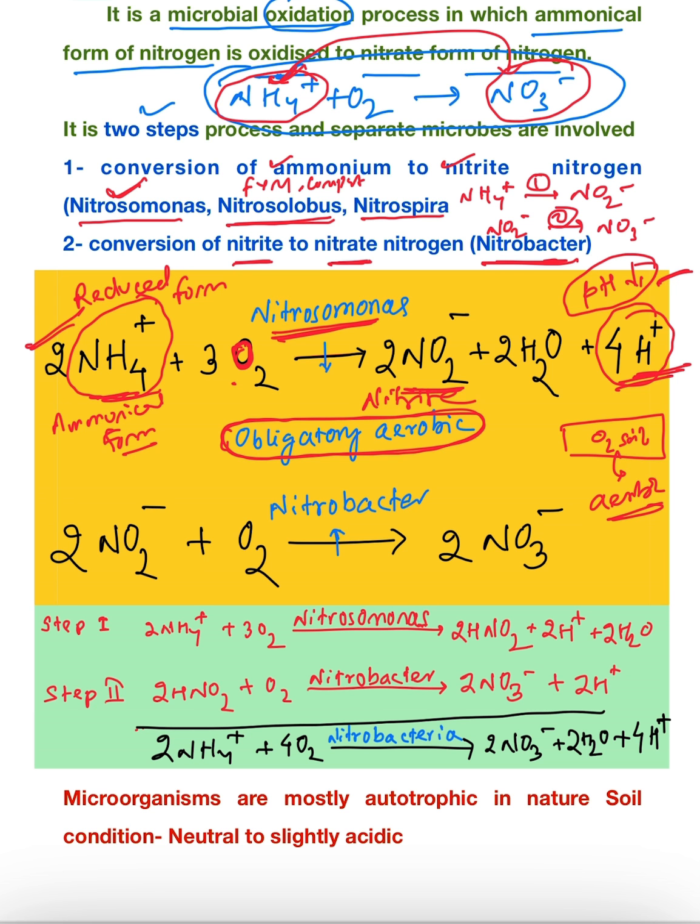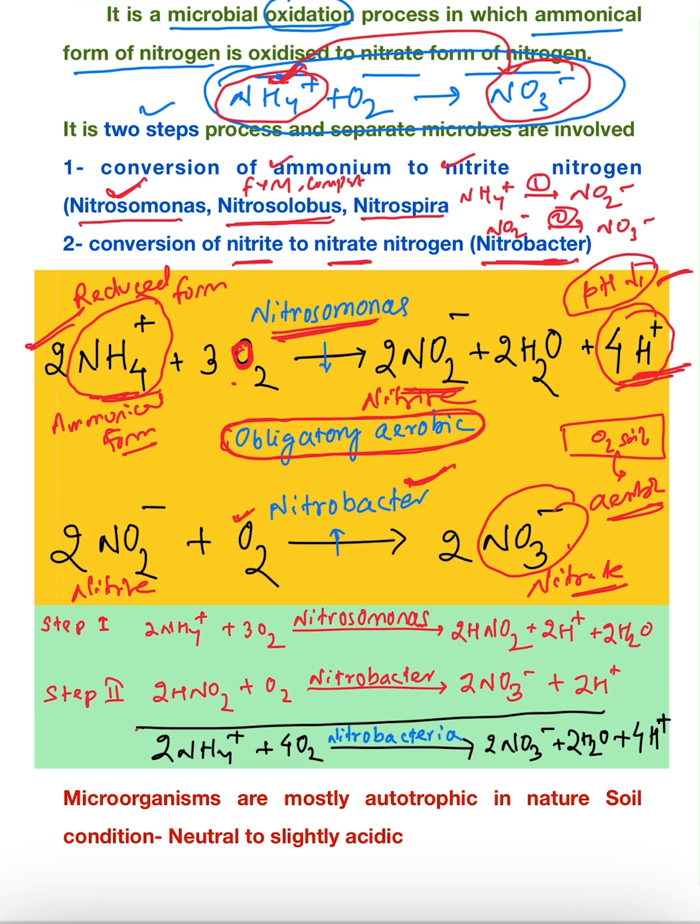Okay, now in the second step, whatever nitrite is released in the first step, again it will react with oxygen to give nitrate. This is our nitrate. This is our final product of nitrification. For this conversion of nitrite to nitrate, one bacteria is needed, which is called Nitrobacter.